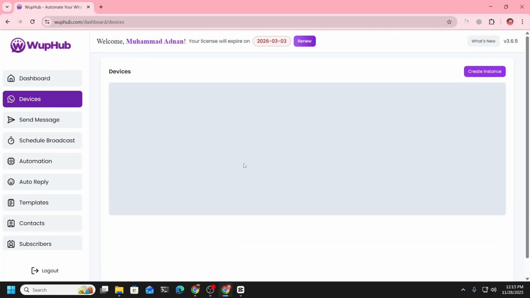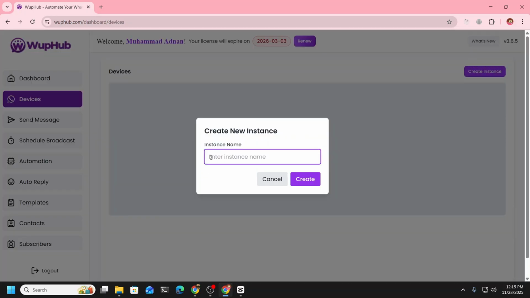The second most important thing you should do is connect your WhatsApp with WupHub. You can do that by clicking on create an instance. Add any name here. It is just for you to recognize within the software that you are sending from this account or while using other features. So you can select the account by its name, and you're going to click on create.